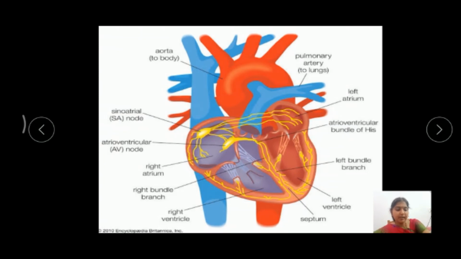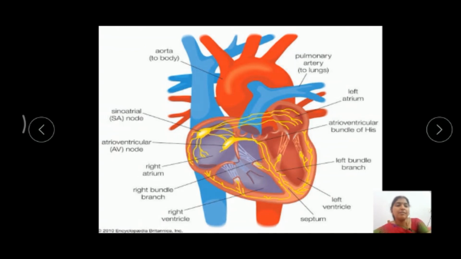After entering the ventricles, the bundle of His divides into minute branches, or many sub branches. These extensions, these sub branches, are called Purkinje fibers. These Purkinje fibers enter into the left ventricular wall and the right ventricular wall. So this is the information about the ventricles.